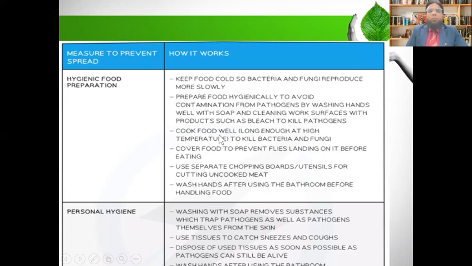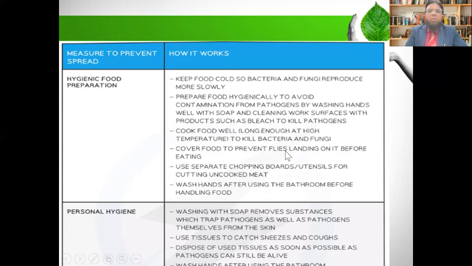Another, cook food well, long enough at high temperature. Yes, at high temperature the bacteria or the fungi are killed. So if we eat hot food, we are going to be saved from the disease. Cover food to prevent flies.